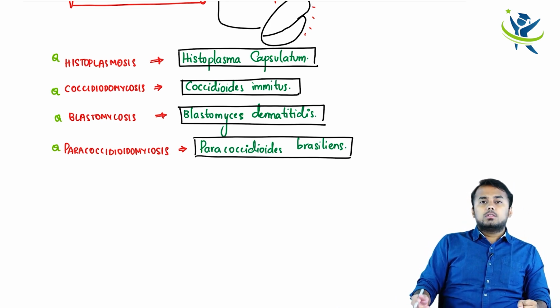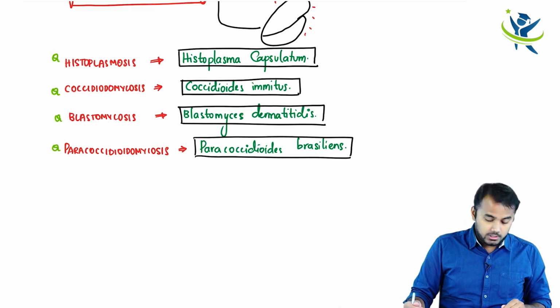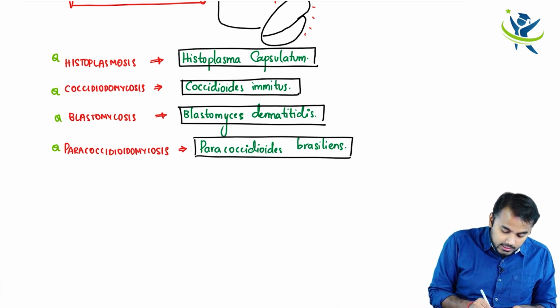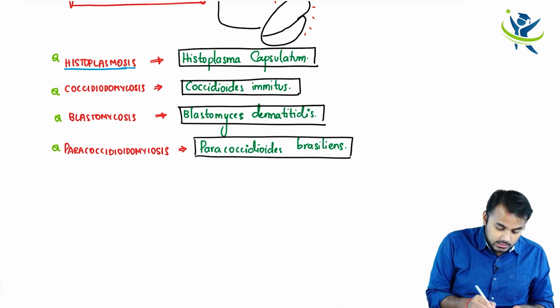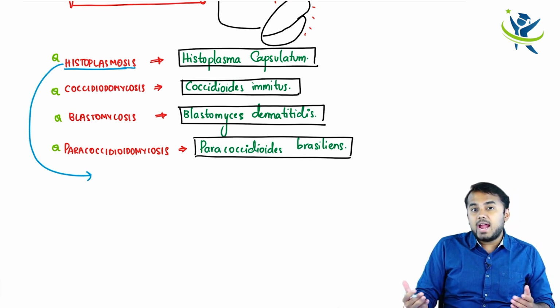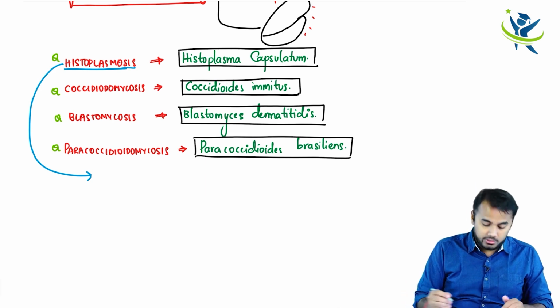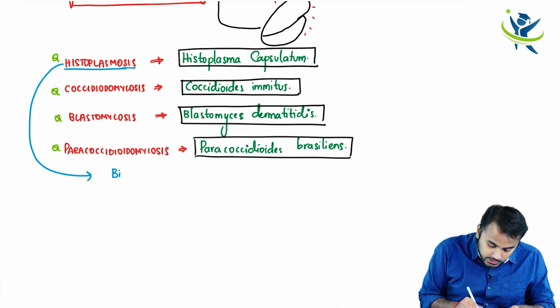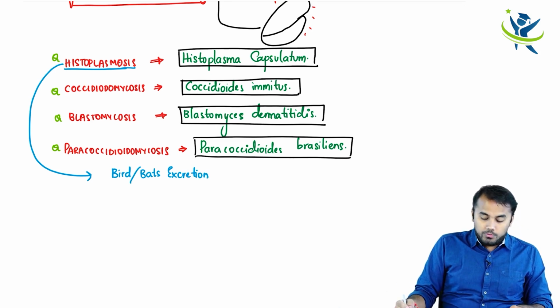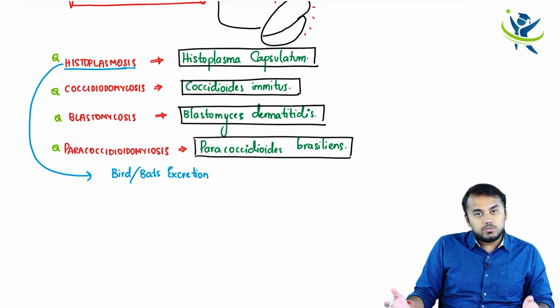The next one is the source of this infection. How are you going to get it? For example, let us see this histoplasmosis. Histoplasmosis is mainly transmitted through bats or birds excretion, right? So how am I going to get exposed to this?